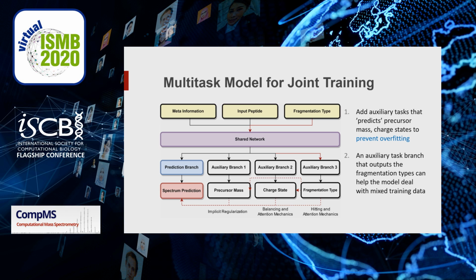However, we cannot directly mix training data together because the network will be confused. Thus, we added many auxiliary branches that predict the precursor mass, charge state, and the fragmentation type. Those auxiliary tasks will stabilize the training process and prevent overfitting. Thus, our model will be able to share knowledge between different types of predictions.